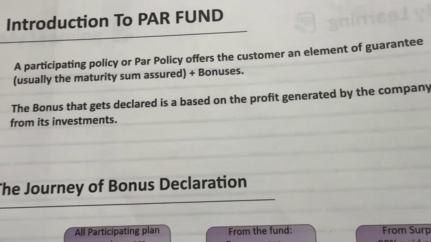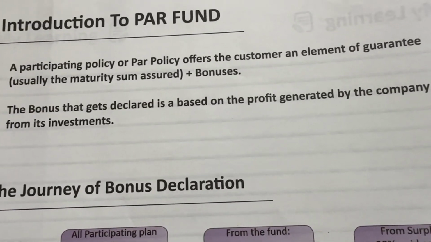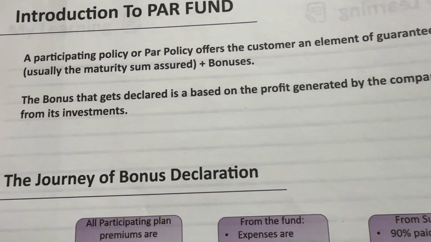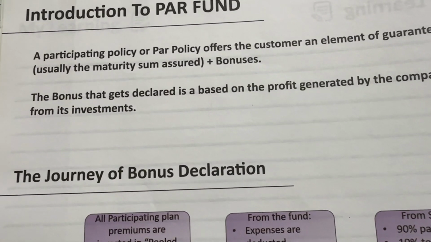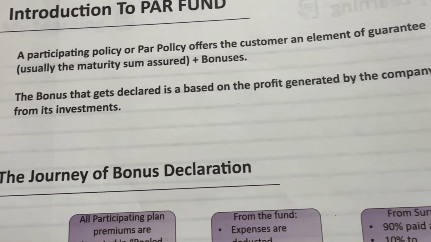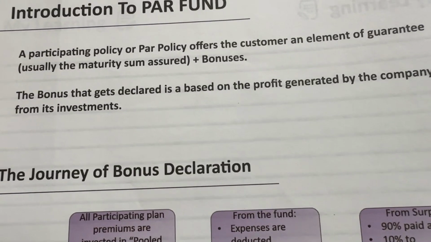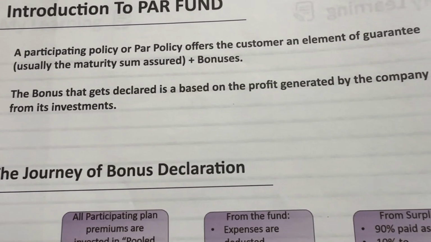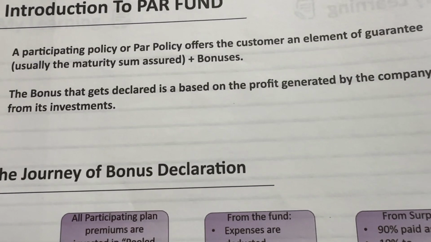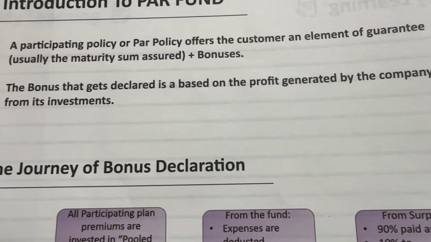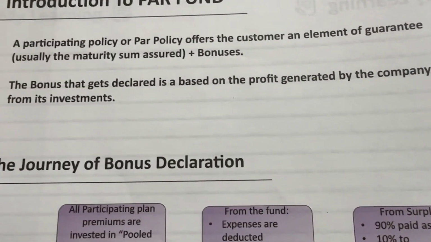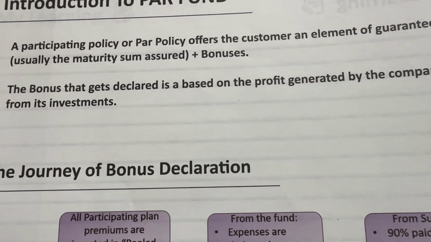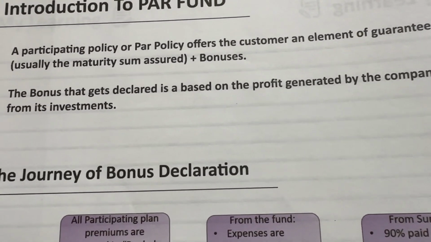In layman language, you will take participating plans or participating products. You will pay premium. You will choose your premium paying term. You will choose your policy year. So you will get the maturity sum assured plus bonuses. How will bonuses come? The company will invest in equity or other things. So when the company gets a bonus, you will get a bonus also.